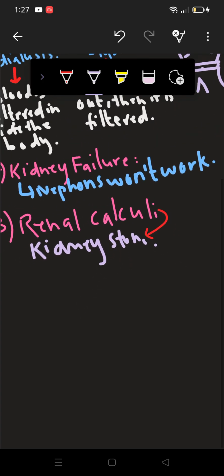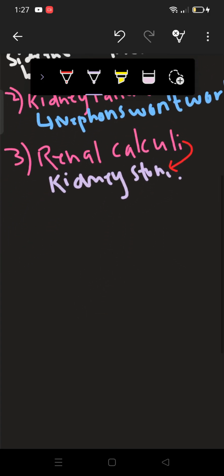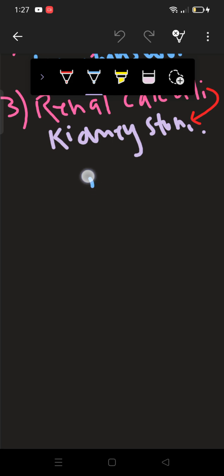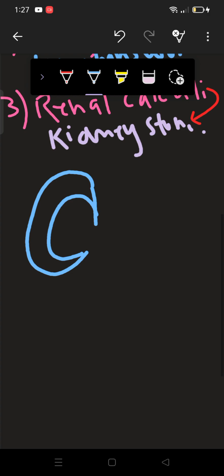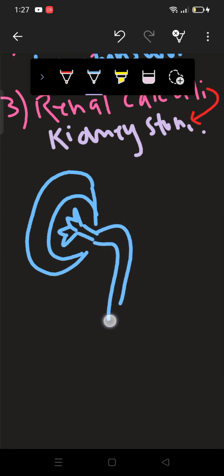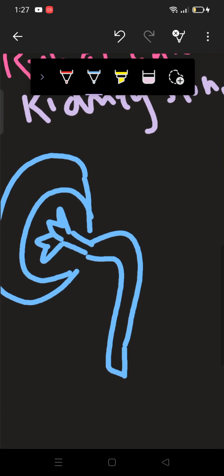Now what happens in this case? Let me make the diagram here. Wait, I am making a very rough diagram of kidney here. This is the cortex, this is the medulla. Here we have medullary pyramids. Here we have minor calyces. Here we have ureter. Alright, so here what will happen?